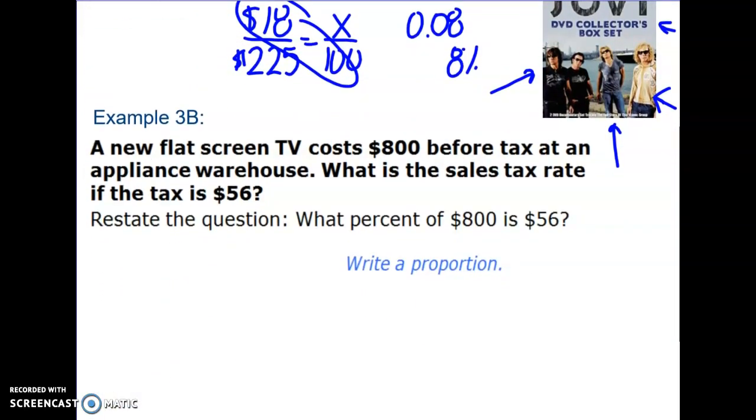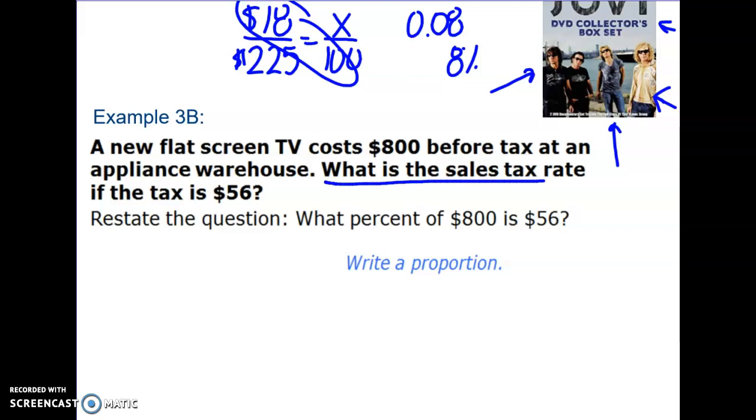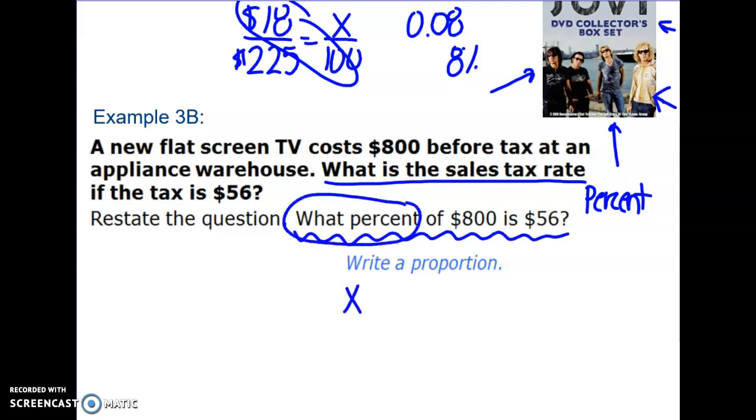Okay, our next one, a new flat screen costs $800 before tax at an appliance warehouse. What is the sales tax rate, that's going to be written as a percent, if the sales tax is $56? So basically the question is, what percent of 800 is 56? What percent would be X out of 100? Of 800 means that was the total cost of the flat screen TV beforehand, is 56.